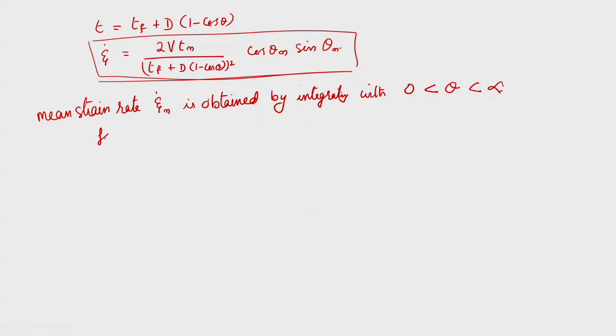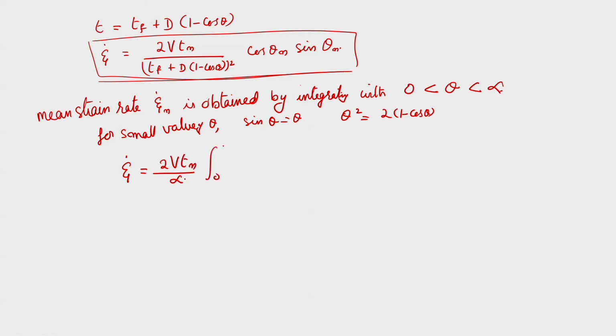Okay. So, for small values, we can substitute sin theta is equal to theta and theta square is equal to 2 into 1 minus cos theta. So, if you substitute that, we will get 2 V T n divided by alpha into the integral from 0 to alpha of theta into T f plus D into theta square by 2, raised to minus 2, d theta.